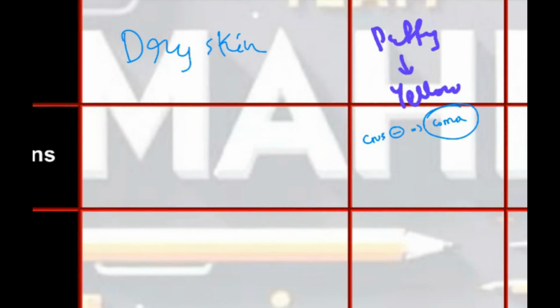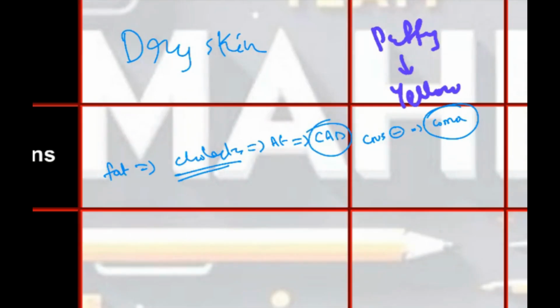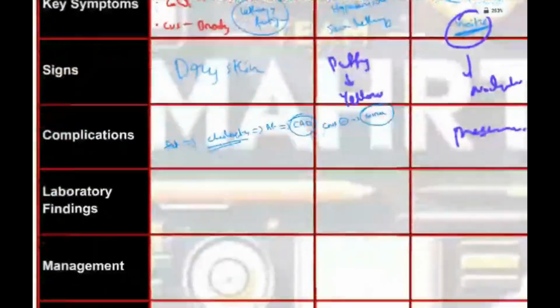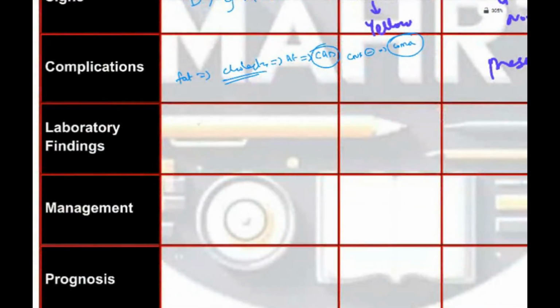So in normal hypothyroidism, what could be there? Fat metabolism is inhibited, the metabolic rate is very low, so it will accumulate cholesterol. This cholesterol accumulation might cause atherosclerosis, leading to CAD, coronary artery disease. Okay. So in the lab, what will you notice here?